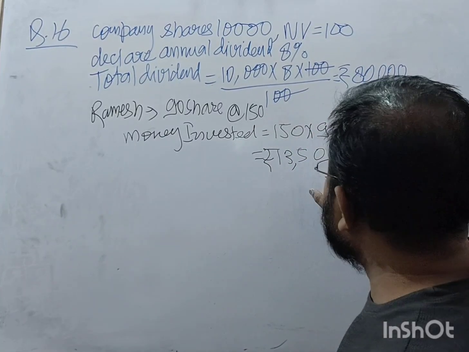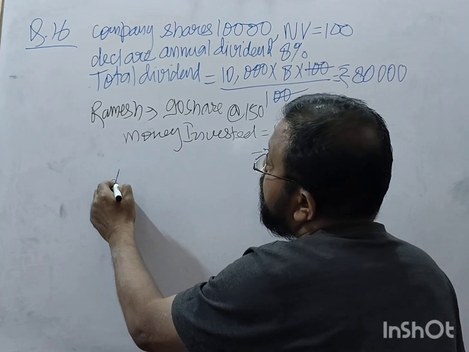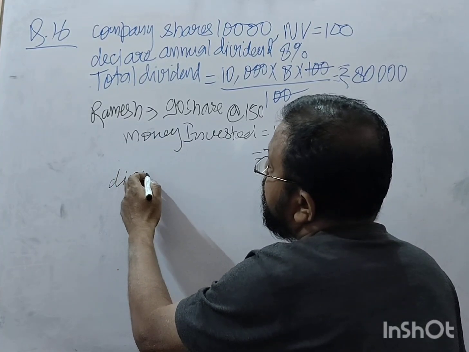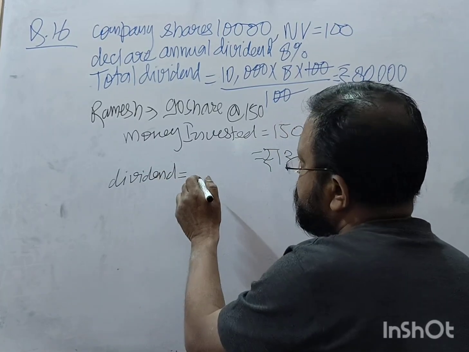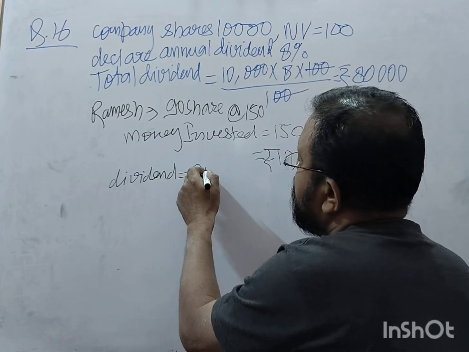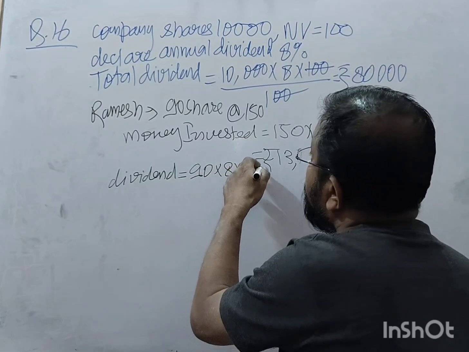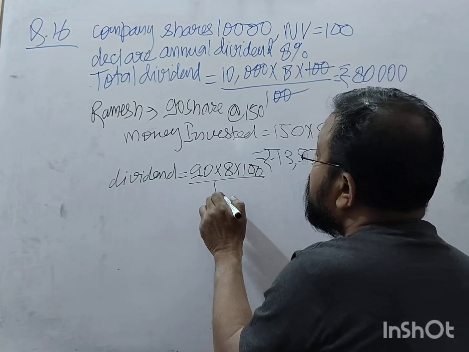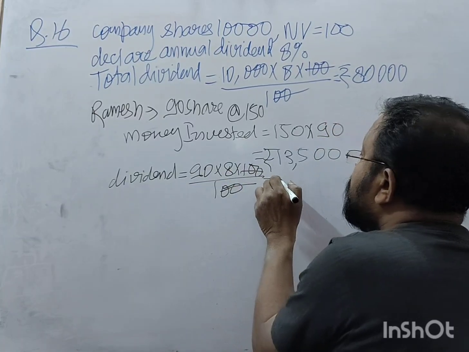This much he invested, and the dividend he gets is 90 into 8 into 100 upon 100.